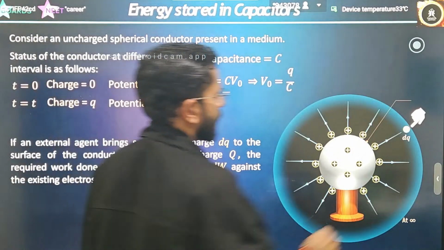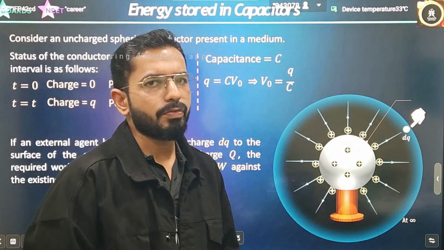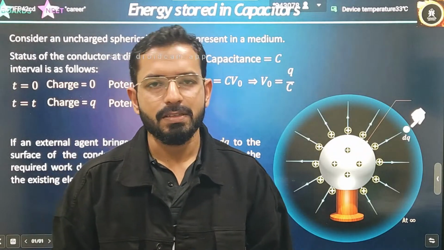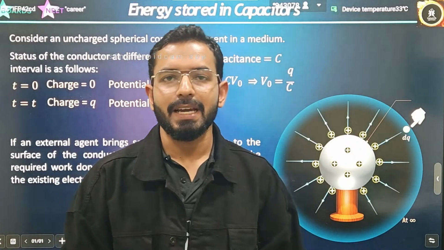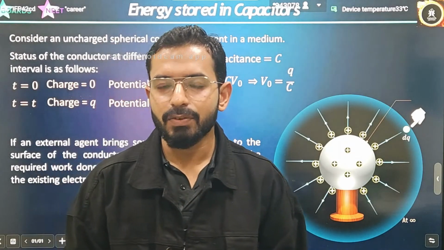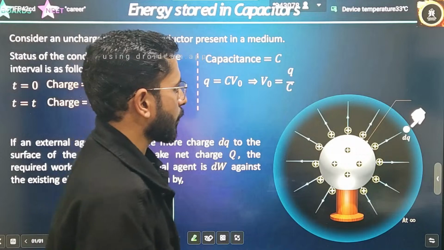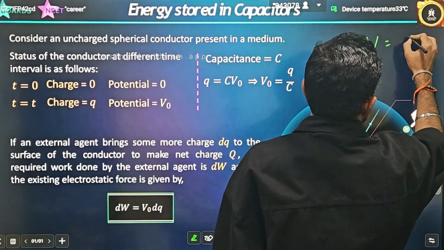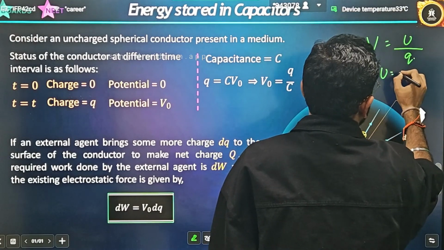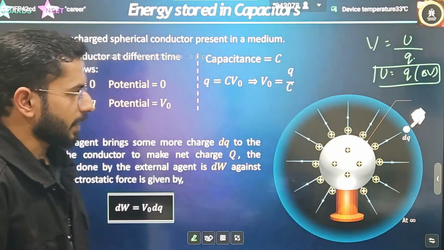Now, what if I ask you how much energy is stored by the capacitor? Because if charge is stored by the capacitor, obviously it will be carrying some energy along with it. If charge is there, there will be some potential also, and if there is some potential, there will be some potential energy as well. Correct? Everything is interlinked. And you remember potential energy was defined as Q into delta V. Potential we have defined as U, the electrostatic potential energy divided by charge, and finally we have defined it as Q into delta V, the change in potential. This was defined for potential energy.